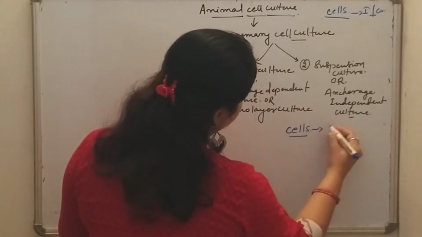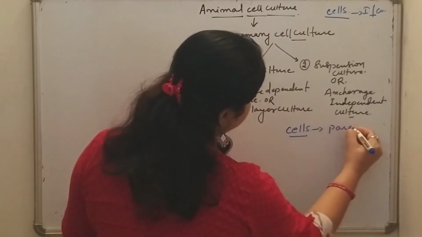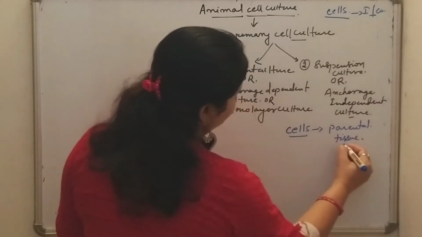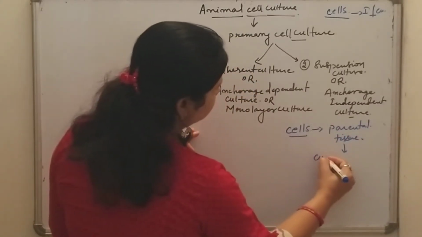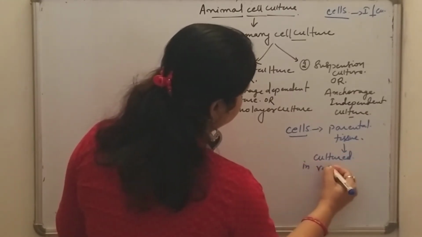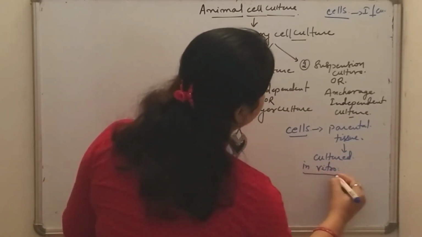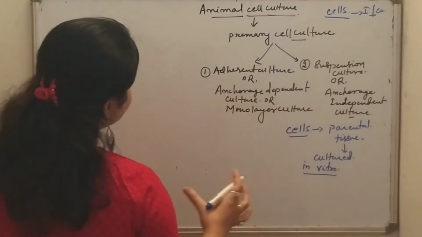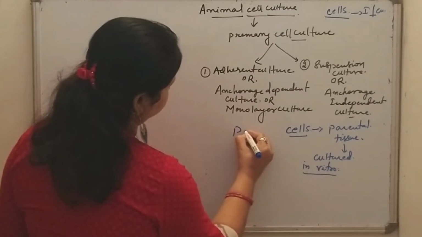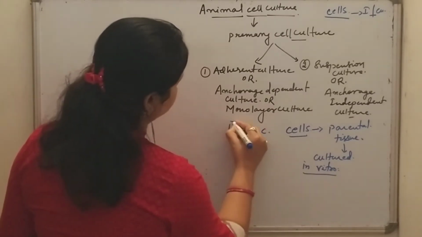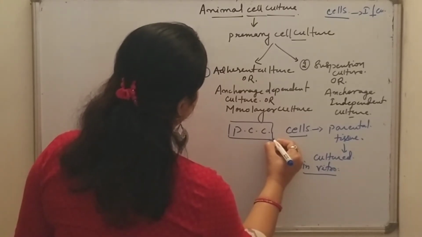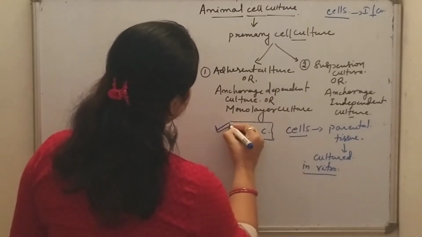Cells are isolated from the parental tissue, and in a container they are cultured in vitro, in an artificial controlled condition, and this is known as primary cell culture or PCC.